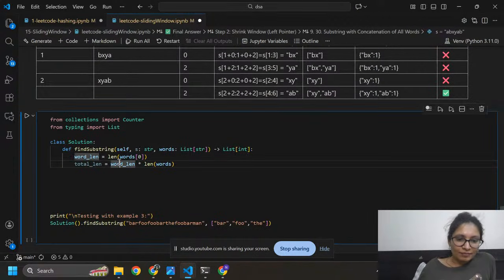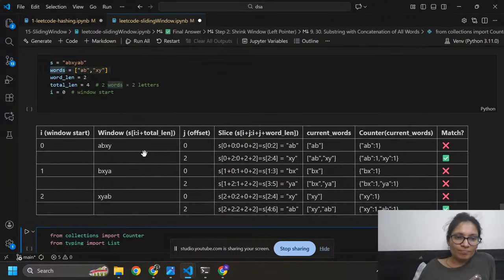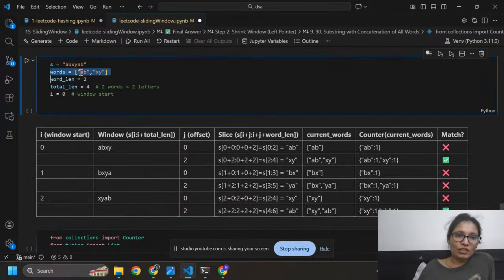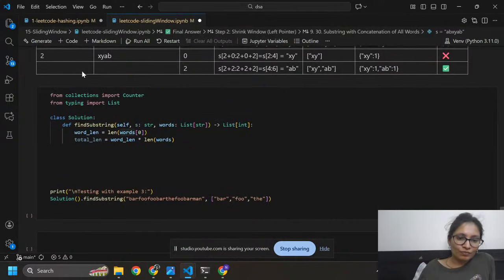Then word length. This is the word length. Length of word at index 0. Okay, so we have two words here. So this is the AB. We have AB here, so its length is 2.